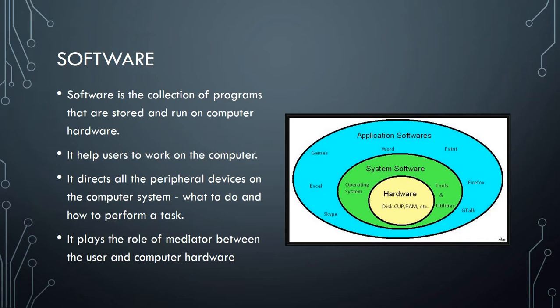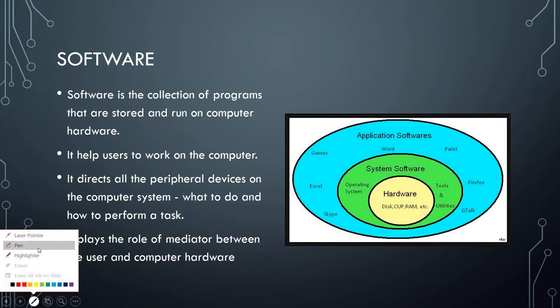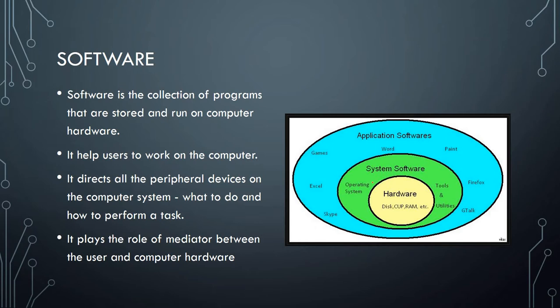And next, it plays the role of a mediator between the user and the computer hardware. Here you can see a diagram with two types of software, system software and application software, which are encircled around the hardware, because at the base we have hardware, which comprises the CPU, RAM, disk and other things. After that we have system software, on which we have an operating system, and after that we have application software.